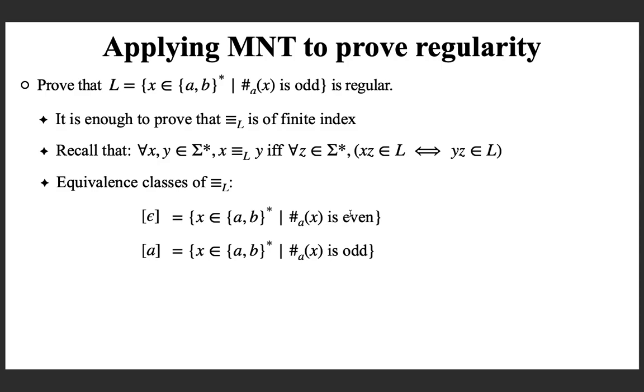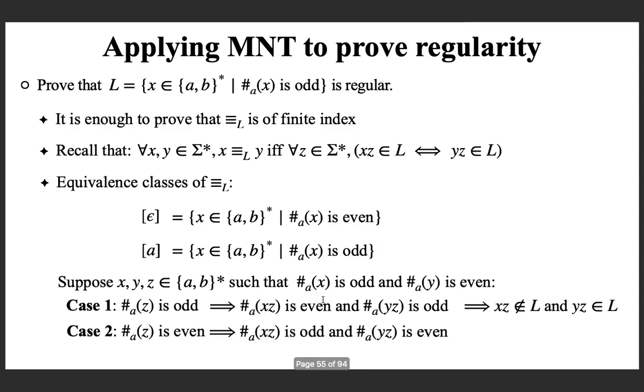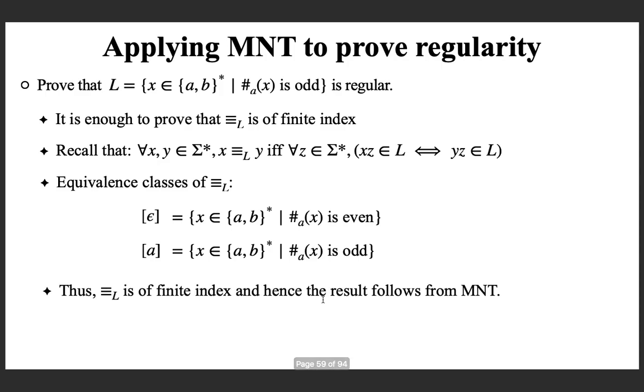Now, any string you take from sigma star will be either in the first class or in the second class. That is very easy to see. So, maximum 2 classes, and there are only finitely many classes. And if you want, you can also prove that if you take a string from the first class, that is y, and a string from the second class, that is x, x and y are not related. But that is not required for this particular problem. So, 2 or fewer classes are there.